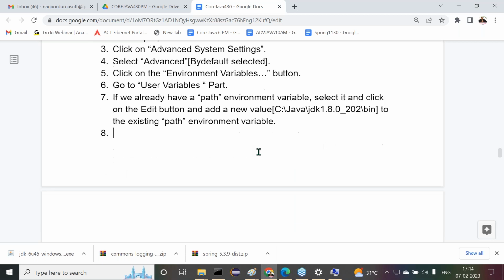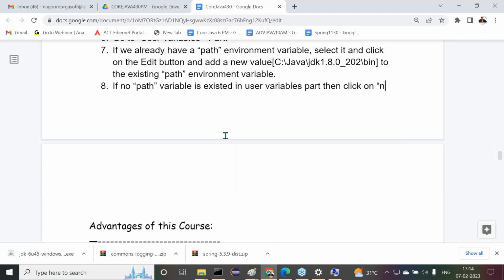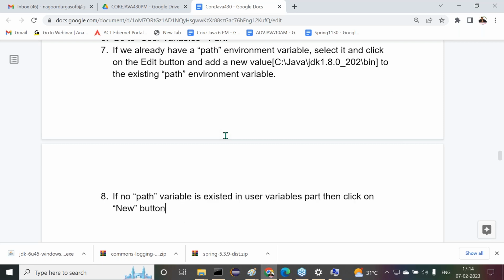Okay. For example, if no path environment variable exists in the user variables part, then what we have to provide there? Now tell me. Then click on which button here? No, next, sorry. Click on which button here? No, the new button. Click on the new button and provide the following details. What details here we have to provide, sir? Now tell me.